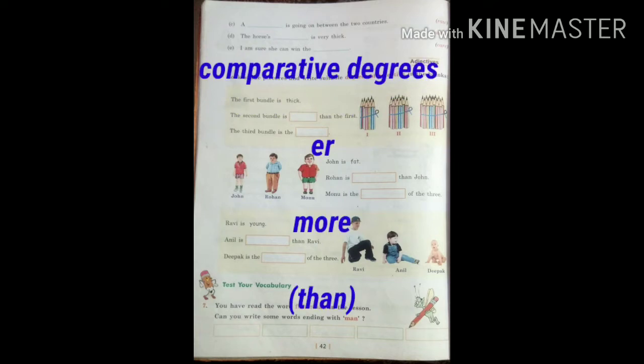When we compare two things, we have to add er with the positive word given there, and a word than is also there in a comparative degree because two things are compared. Sometimes the word remains same and more is added with that word to show the comparative degree. More or er is added with the positive word, and than is used in a comparative degree.